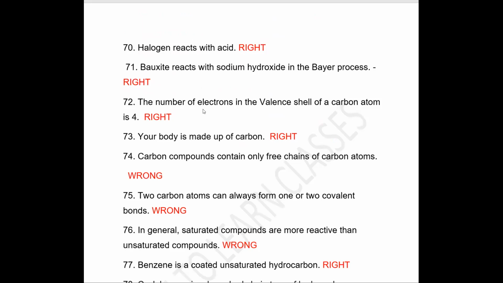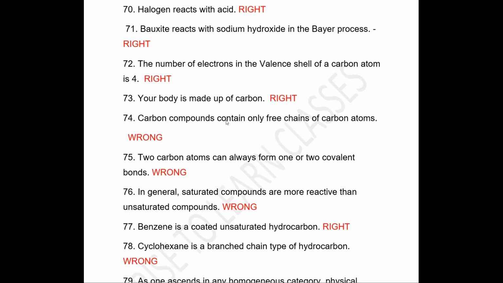Statement is right. The number of electrons in the valence shell of carbon atom is 4. Right. Carbon atomic number is 6. So electronic configuration is 2, 4. So number of electrons in the outermost shell is 4. So its valence is 4. Statement is right. Next, your body is made up of carbon. Right. It is right. Carbon compounds contain only free chains of carbon atom. Wrong. Next is, 2 carbon atoms can always form 1 or 2 covalent bonds. Wrong.